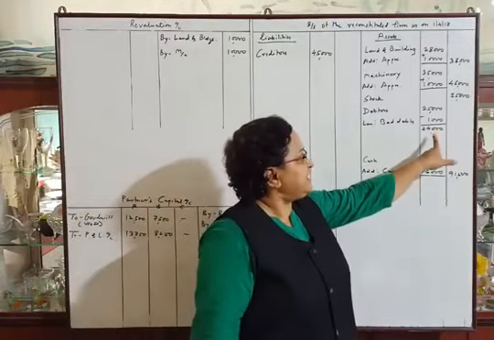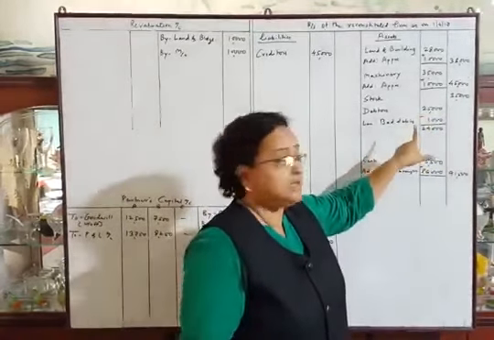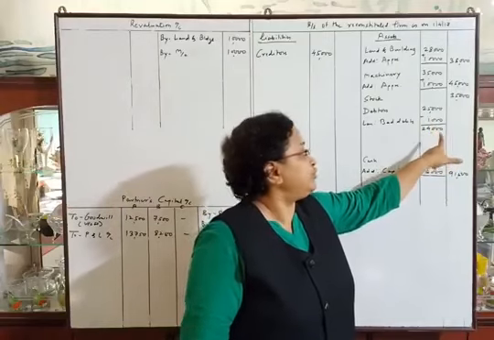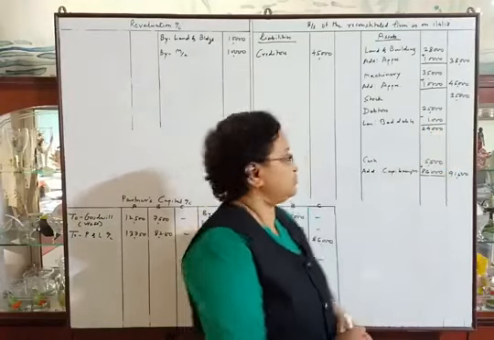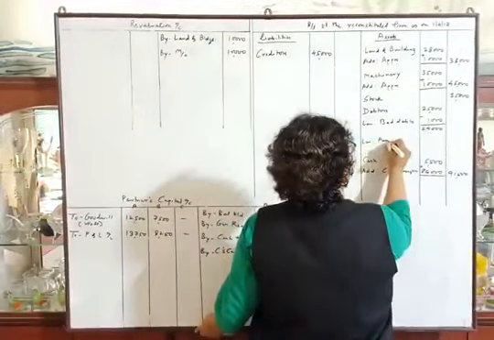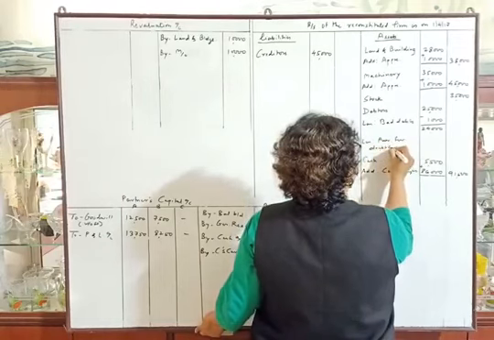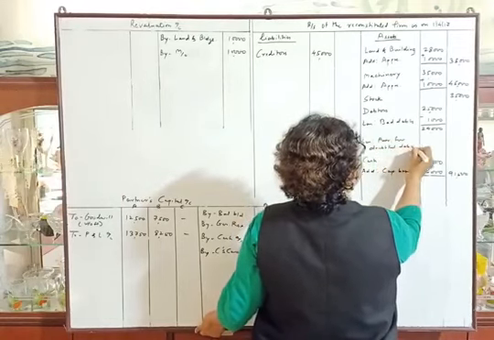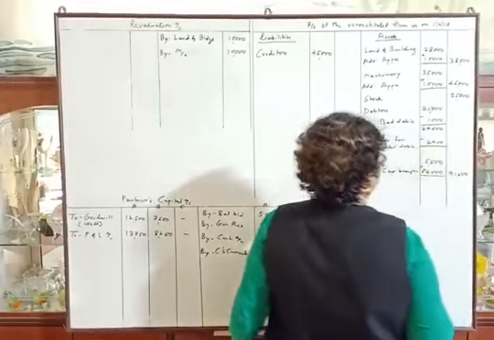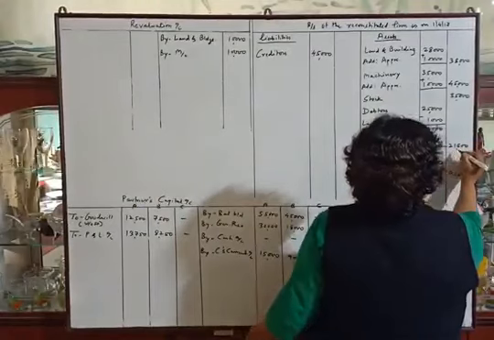So now our debtors are rupees 24,000 after deducting bad debts. Now we will maintain 10% provision for doubtful debts on debtors, that is 24,000. So less provision for doubtful debts 2,400, that will be 21,600.